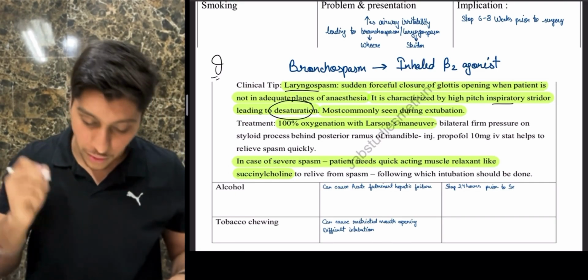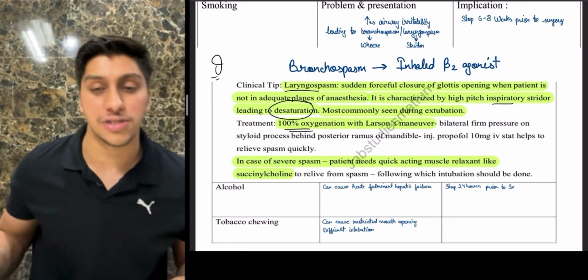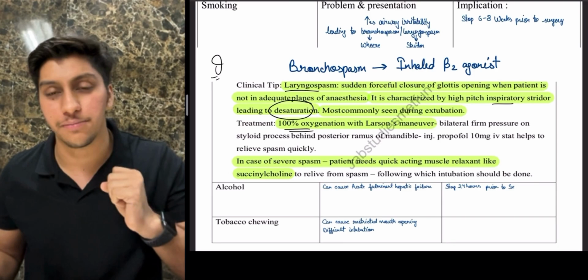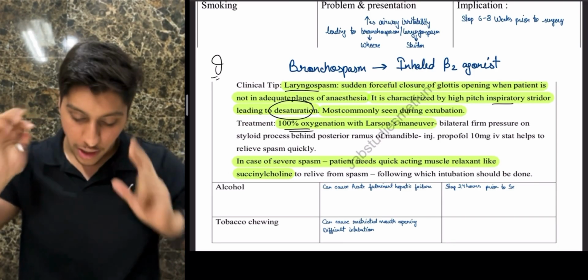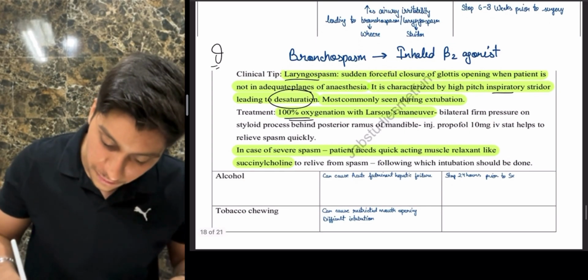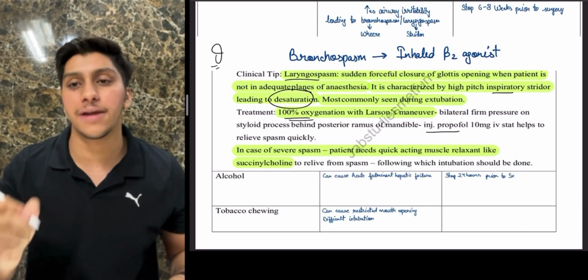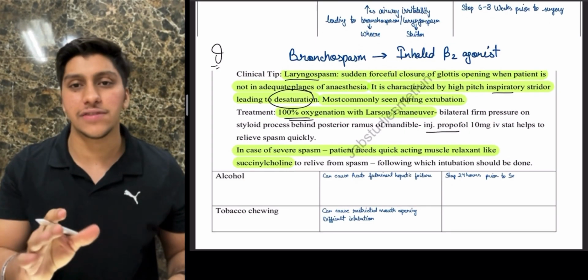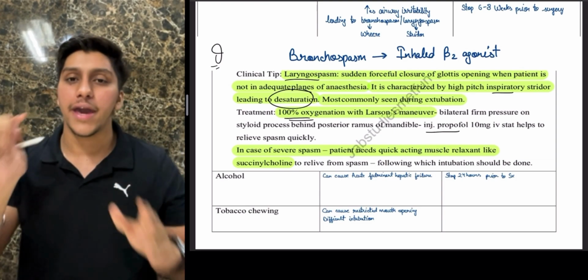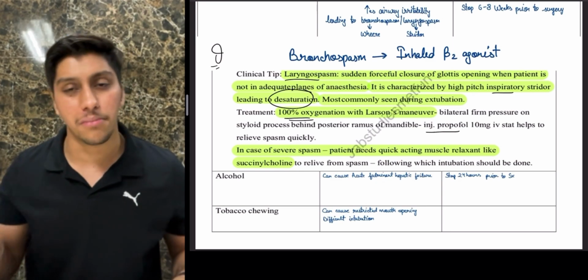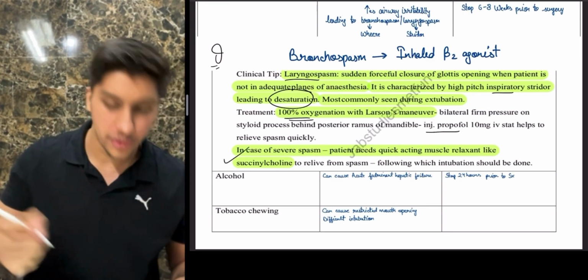Remember, what is the management? You are going to give 100% oxygen. Along with that, you have to start Larson's maneuver, which is applying pressure at the styloid process. Along with this, you are going to give injection propofol 10 mg IV stat. In some conditions where this is still not controlled with 100% oxygenation, Larson's maneuver and IV propofol, you can also give a muscle relaxant like succinylcholine.